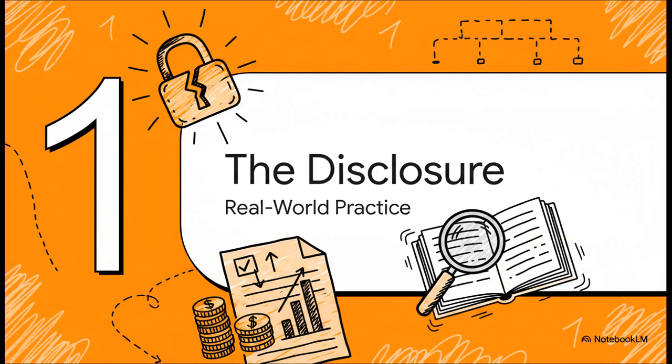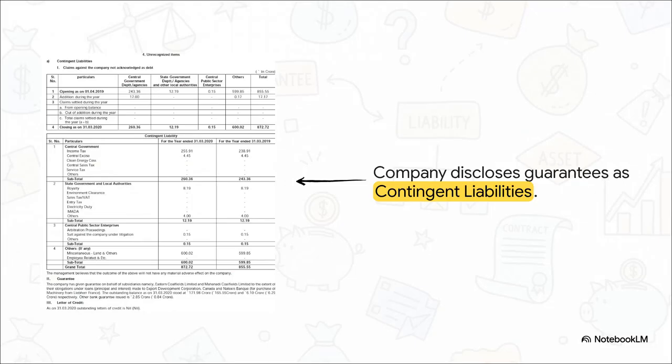Let's head straight to the scene of the crime, so to speak, and see what this company actually reported. Let's look at the item labeled Roman numeral 2, guarantee. The company explicitly says they have given a guarantee on behalf of their subsidiaries to cover their loan obligations. And we're talking about massive outstanding balances here, literally hundreds of crores.